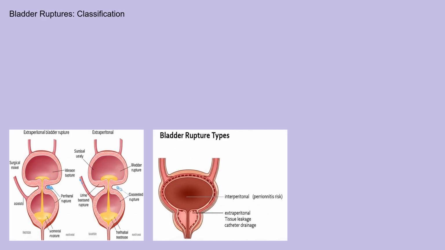Extraperitoneal ruptures involve tears in the bladder wall where urine leaks into the tissues surrounding the bladder, but not into the peritoneal cavity. These ruptures are often managed conservatively with catheter drainage, although surgery may be necessary in certain cases, such as when associated with open fractures.